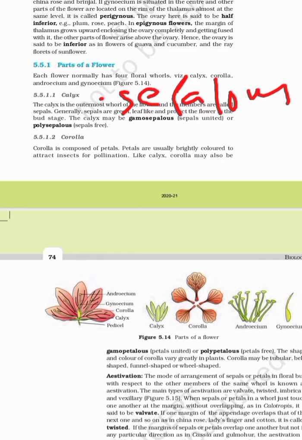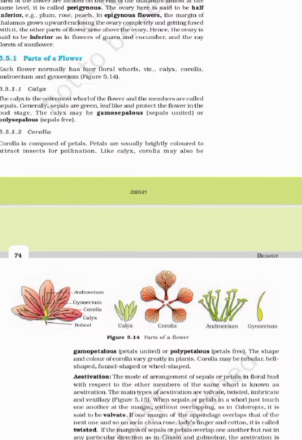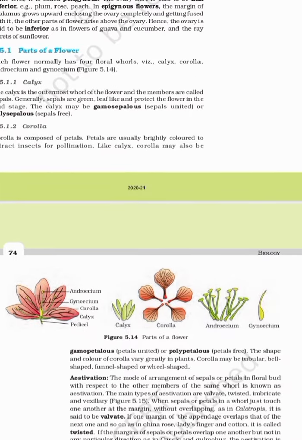Corolla means a group of petals, right? You can see over here a group of petals. Petals are brightly colored. The function is pollination. Corolla can also be gamopetalous and polypetalous. The shape and color of the corolla vary according to the plant. Few plants have different colored corolla, red, light red, dark red, anything can occur.